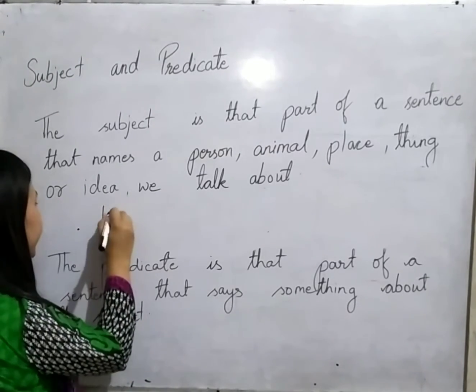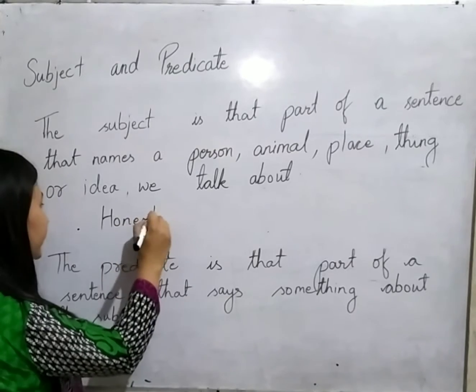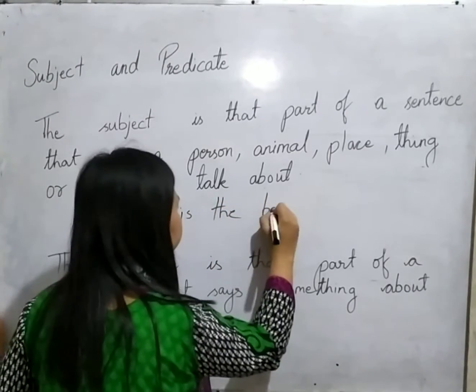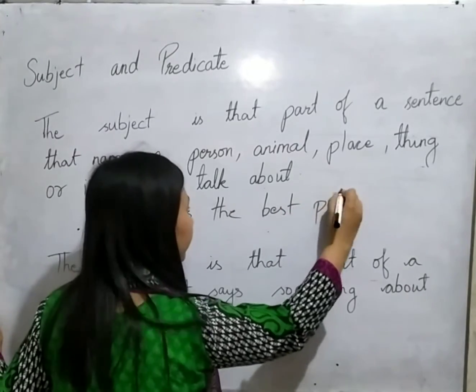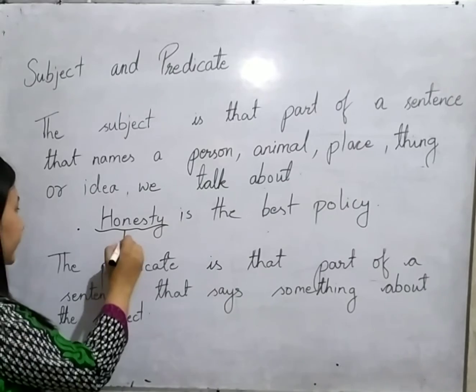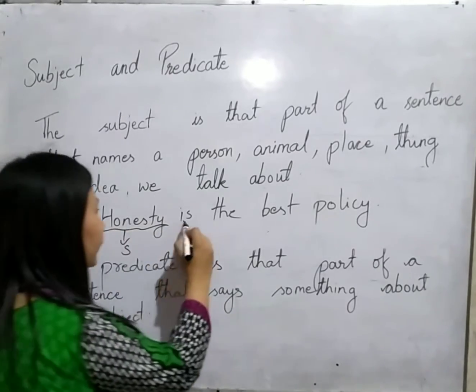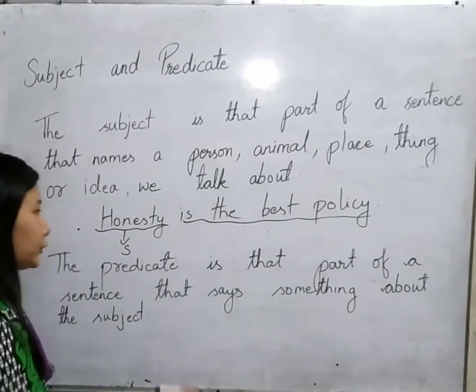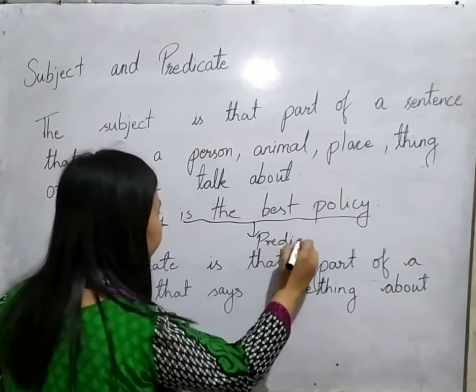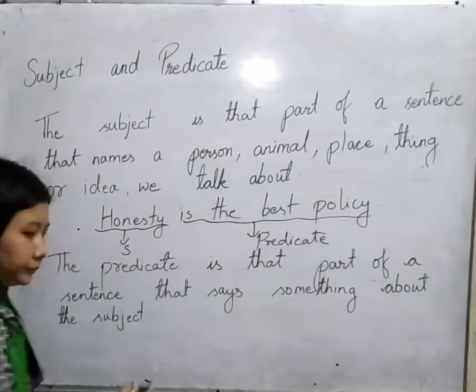Next, let me give you another example. You all know honesty is the best policy. I hope you all have got it. So over here you can see that honesty is the subject, and I am talking about honesty being the best policy. This portion of the sentence is the predicate, and it is telling us something about the subject.